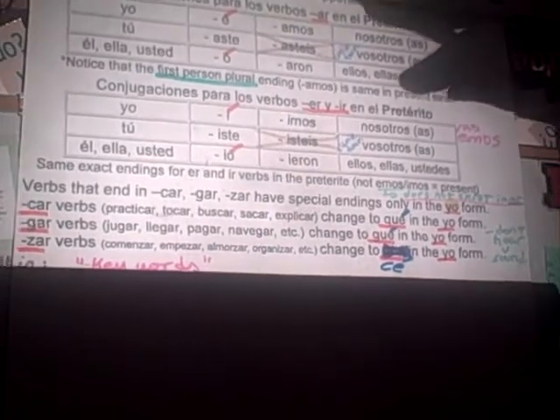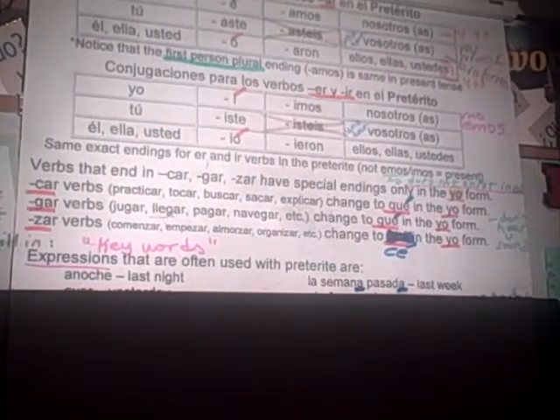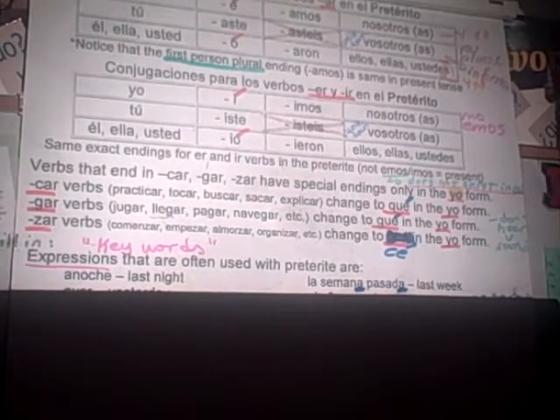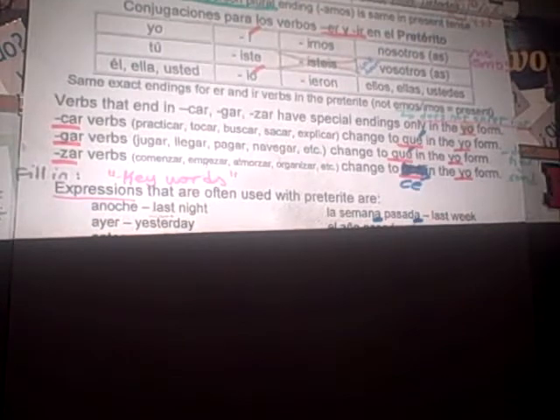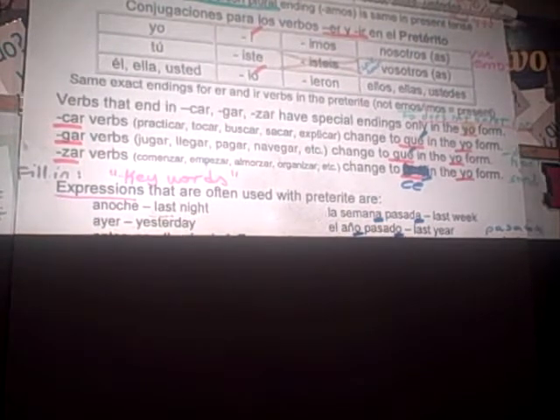Okay. All right, some key words that we talked about in the preterite that tell you that it's preterite tense. What is anoche? Last night. Good. What is la semana pasada? Last week. Good. Technically the week that has passed, but we don't say that. So just know that pasado or pasada does not mean last by itself. What about ayer? Good. What about año pasado? Last year. Again, the year that has passed.